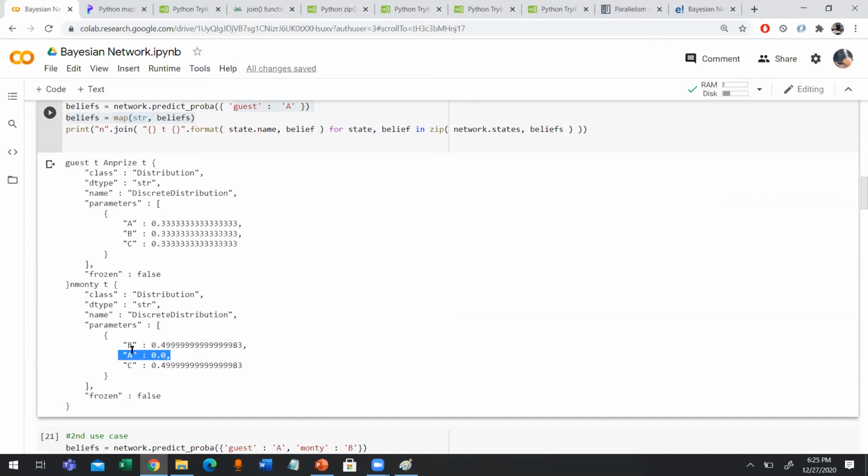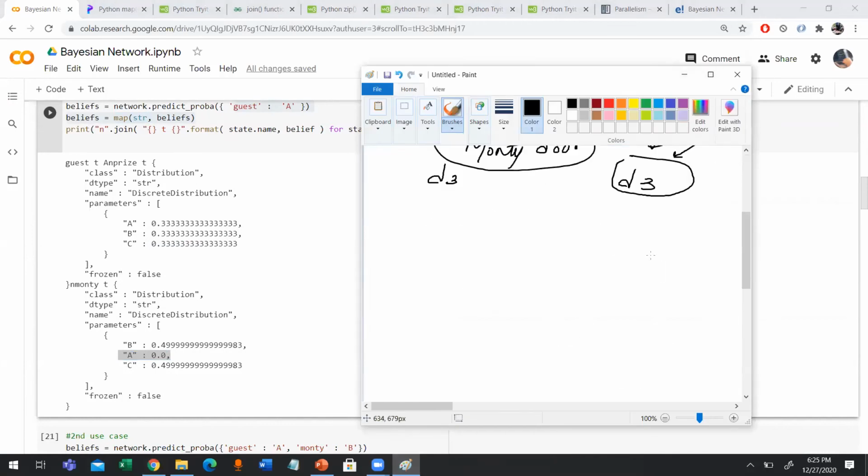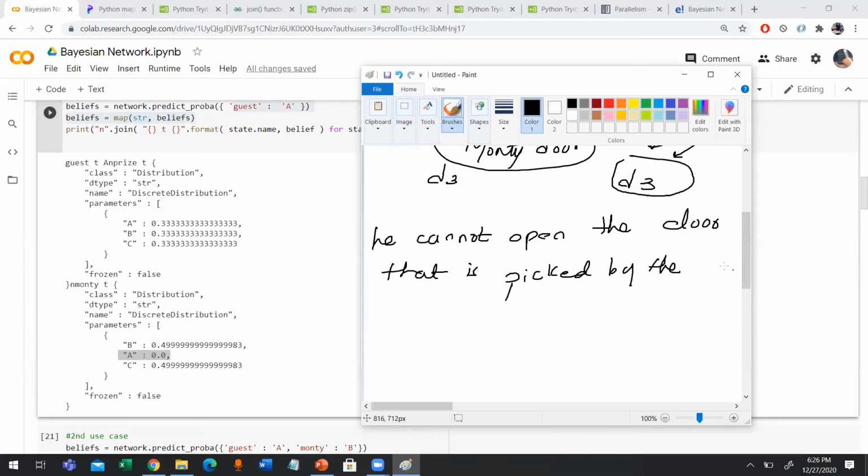Okay, so here we have two conditions that Monty has to fulfill. I am writing here the two conditions that Monty has to fulfill. So the first condition is, he cannot open the door that is picked by the guest, and the guest already picked door number A. That's why the probability is 0. And the second condition, this is the first condition.